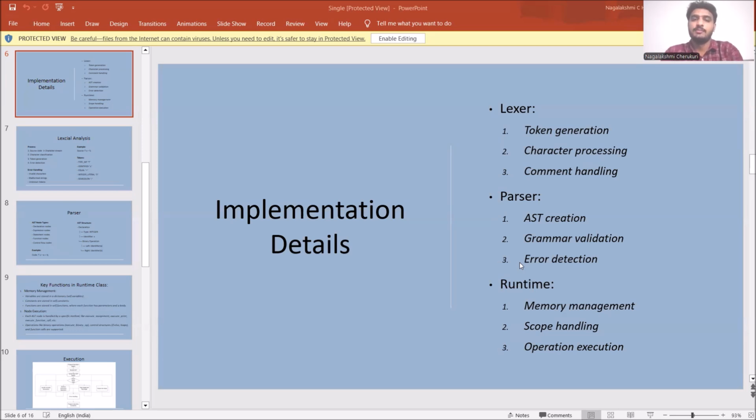Now let's get into the implementation details. We have the Lexer, parser, and runtime environment. The Lexer takes care of the token generation, character processing, and command handling. And the parser takes care of the abstract syntax tree creation, grammar validation, and error detection. And the runtime environment manages memory, scope handling, and it also takes care of operation execution.